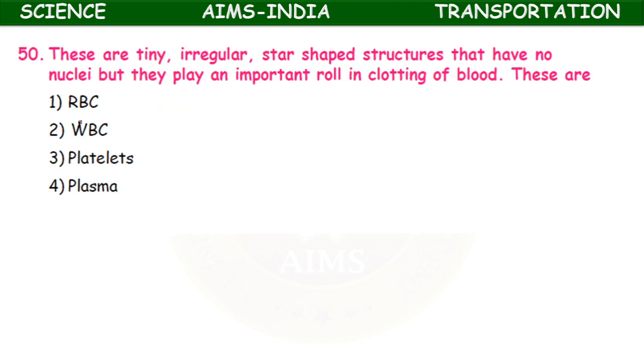These are tiny, irregular, star-shaped structures that have no nuclei, but they play an important role in clotting of blood. These are RBC, WBC, blood platelets and plasma. So direct answer, blood platelets are thrombocytes. Okay.